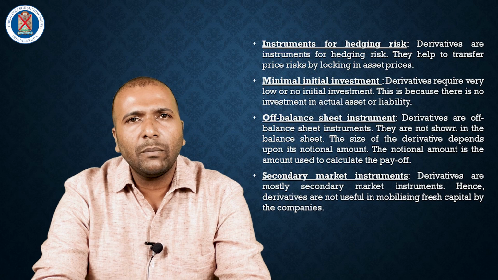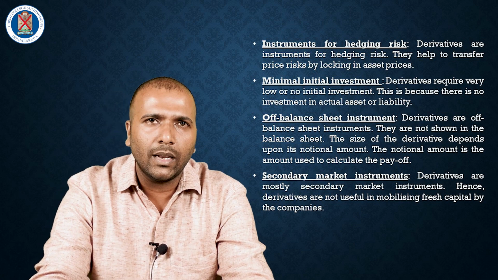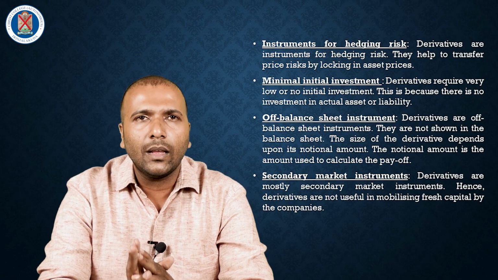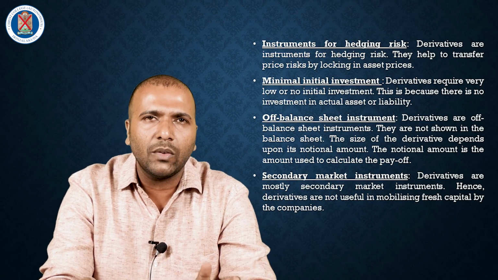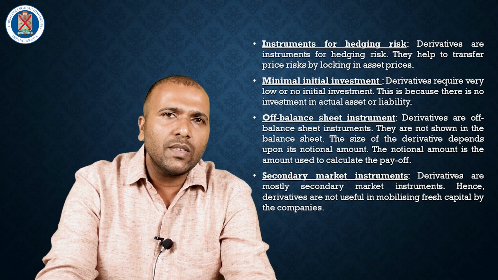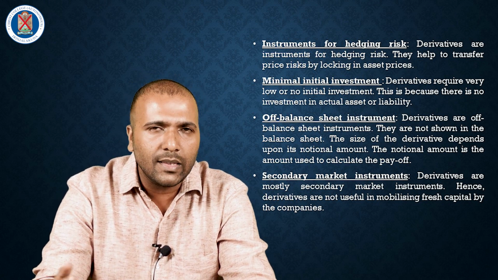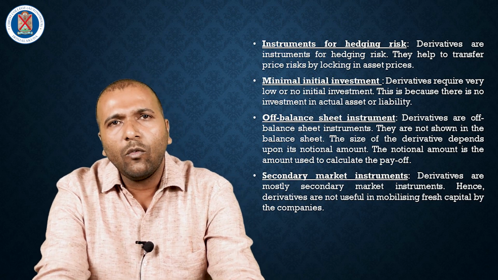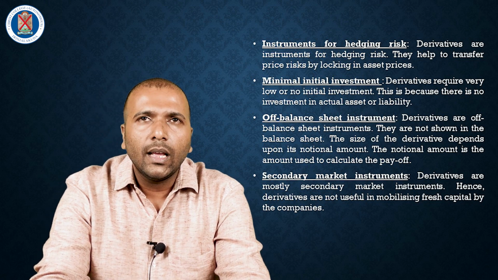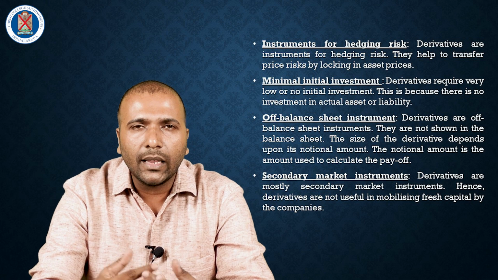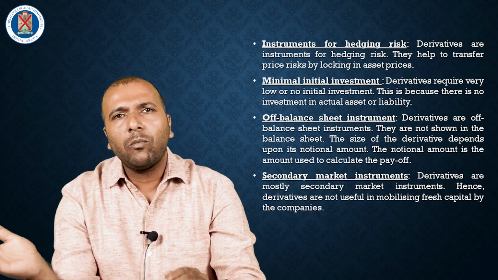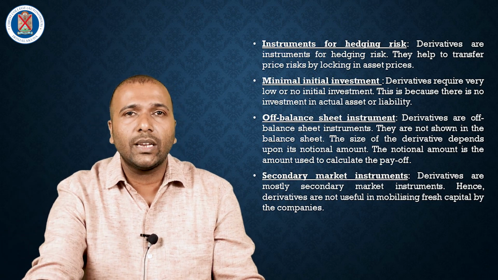The sixth is minimal initial investment. For this type of derivative, we need not involve a huge investment. Only an initial investment is required for this type of derivative contract. The seventh is that it is an off-balance sheet item. Derivative contracts are not included in the balance sheet. They are treated as off-balance sheet items.